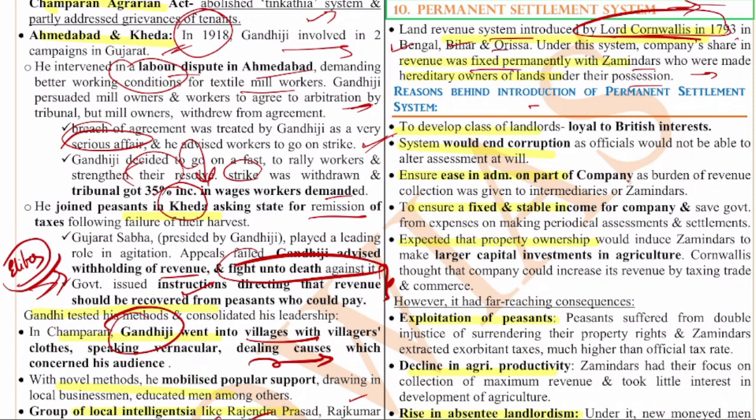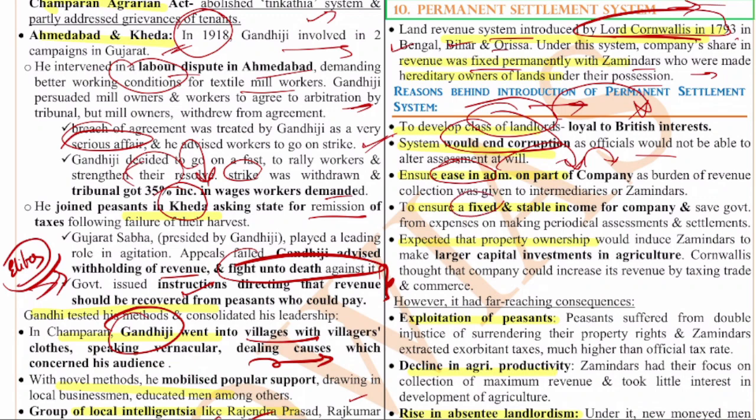And the reasons for the introduction of this permanent settlement system. First is to develop a class of landlords who are loyal to the British. Also, this is to reduce corruption, as the officials were not able to alter their assessment at will. It is also to ensure ease of administration on the part of the company, because when the zamindar takes the land, it becomes easy for the British to collect the revenue, because it is then the responsibility of the zamindar to collect this tax from the people, or in simple words, to extract this extra revenue and give a small share to these zamindars. It is very easy for the British.